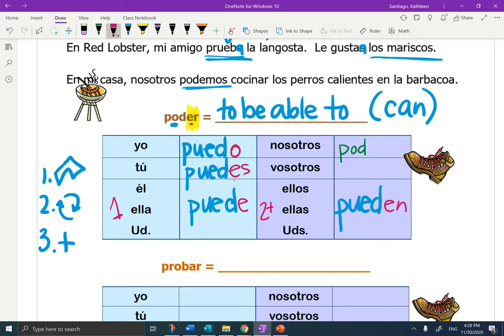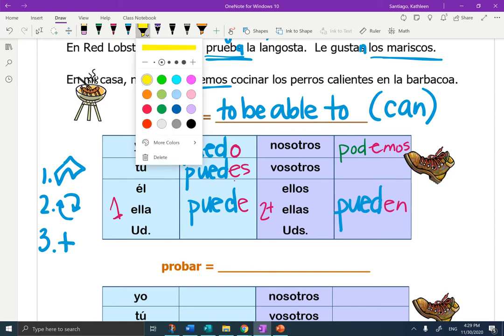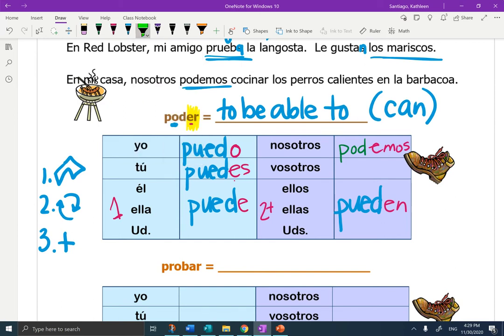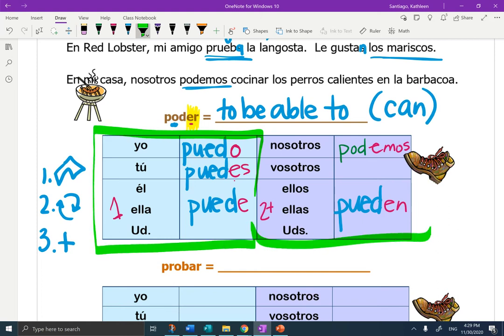Okay, now nosotros goes back to the original, but it takes the regular stem, podemos. Not the stem change, it takes the regular nosotros ending, EMOS. Okay, so let's just say those together. Puedo, puedes, puede, podemos, pueden. Again, this is a boot verb, so we're going to draw in our boot. When we draw in our boot, everything inside the boot takes the stem change, and this just reminds us that podemos, the nosotros and vosotros form are kicked out.